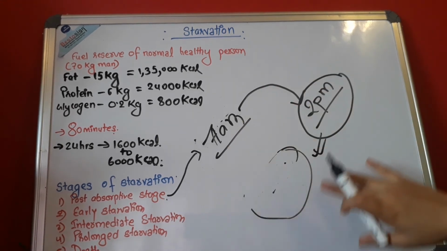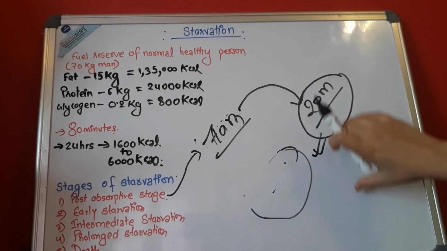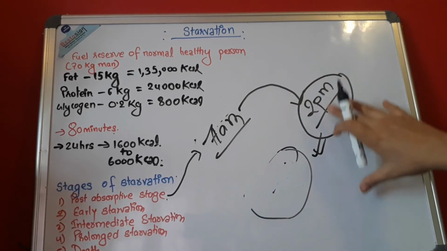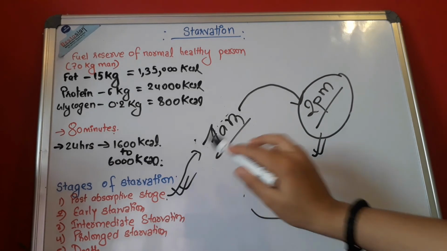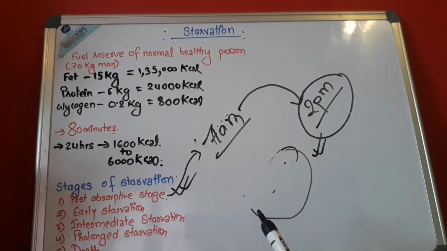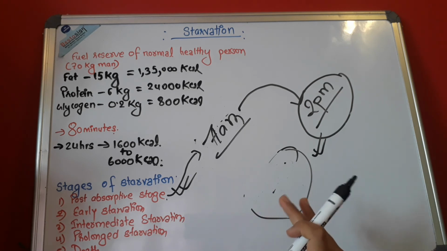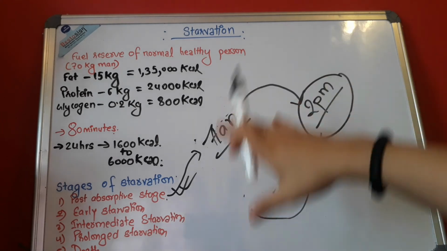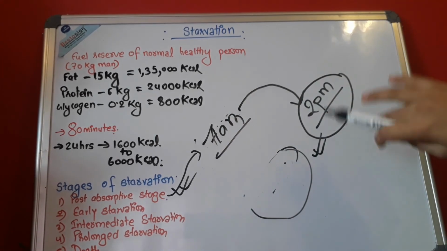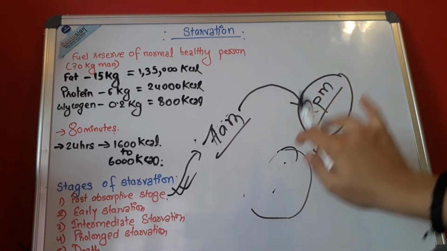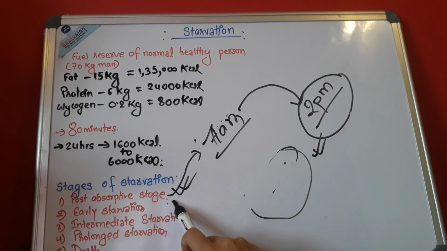That is known as the post-absorptive stage. Most of us go through the post-absorptive stage. It's very common, isn't it? Many times we don't get the time to have our meal, we are on a long journey, and we go through the post-absorptive stage. Now the second one is the early starvation.